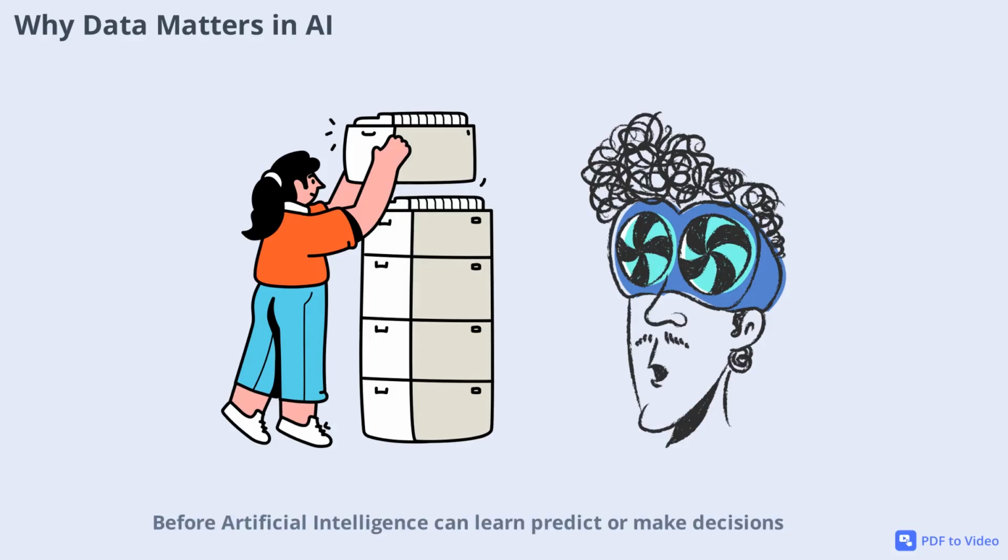Before artificial intelligence can learn, predict, or make decisions, it must first understand data. In programming, data is managed using variables and data types. These are the building blocks that allow AI to process information, make sense of the world, and ultimately solve problems.